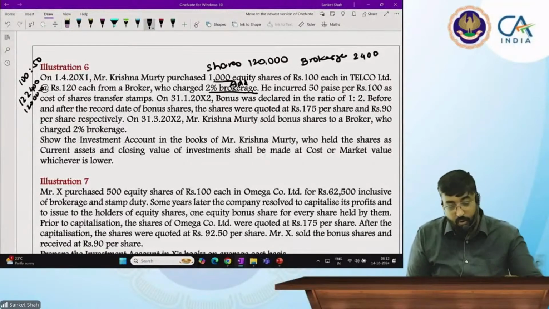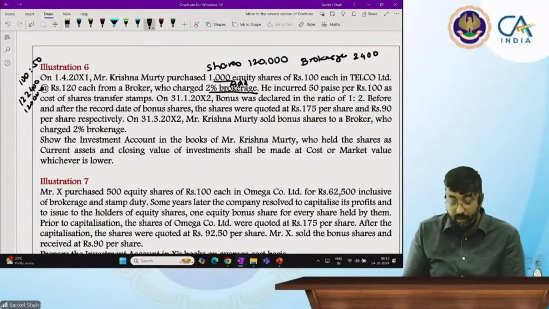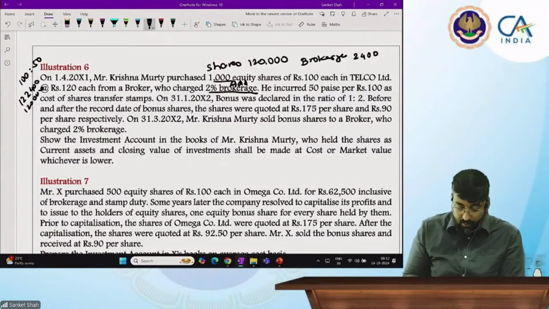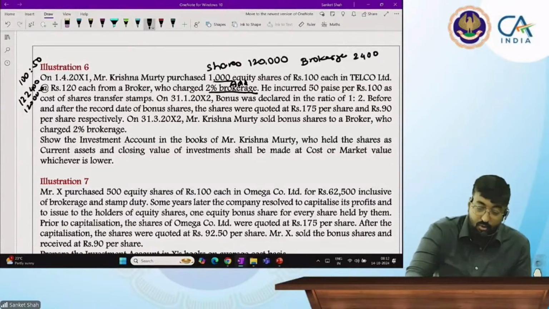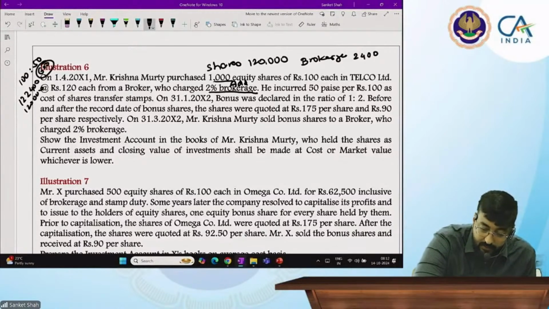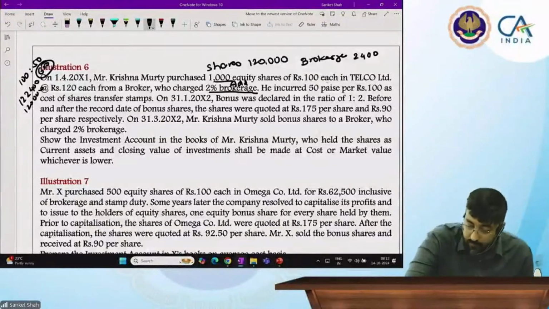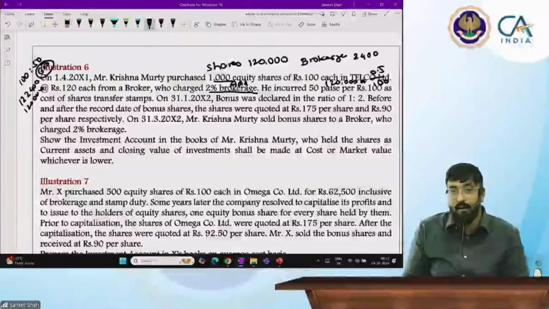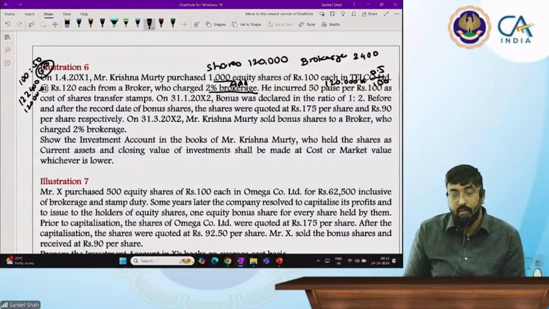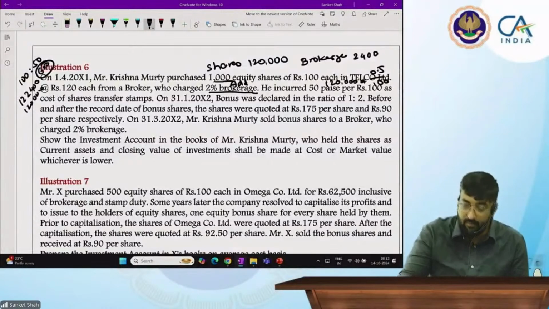So stamp duty you are going to pay: 1,20,000 into 0.5% divided by 100. So 600 rupees. How much? 1,20,000 into 0.5% divided by 100. 600 आया क्या बेटा? Yes, sir.